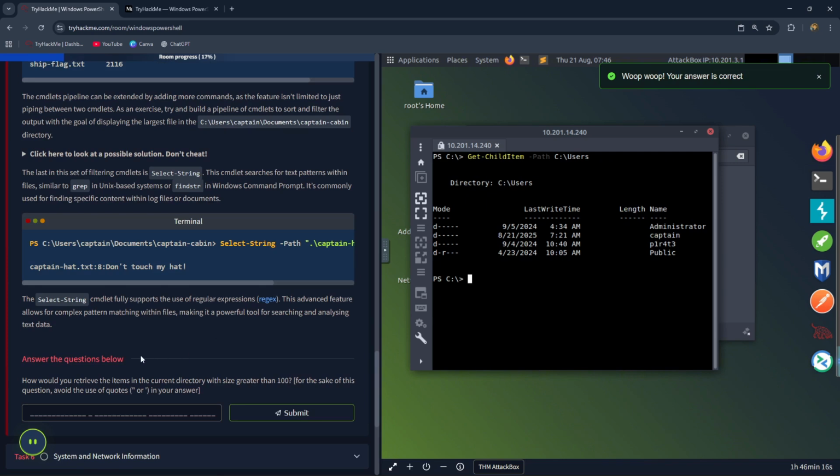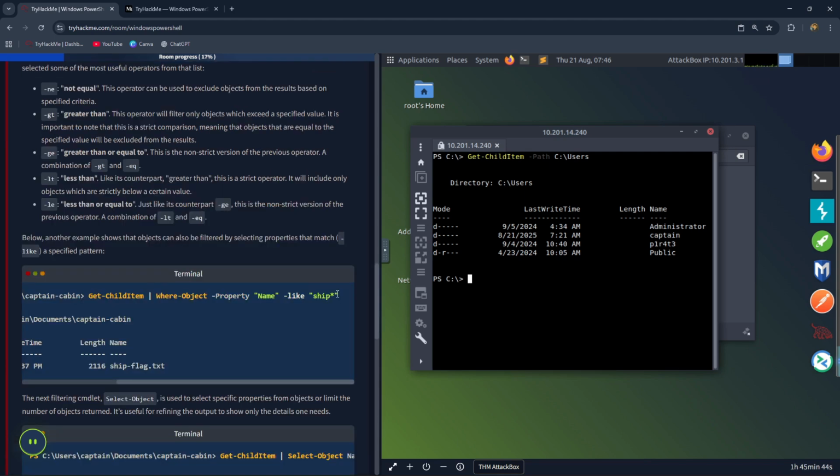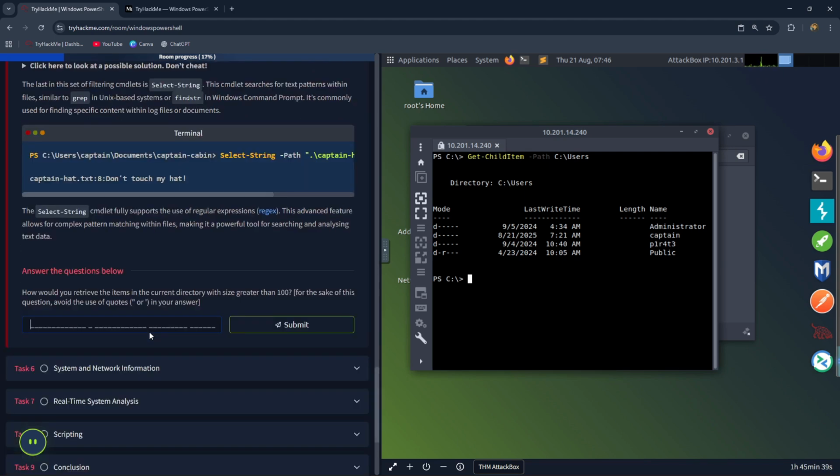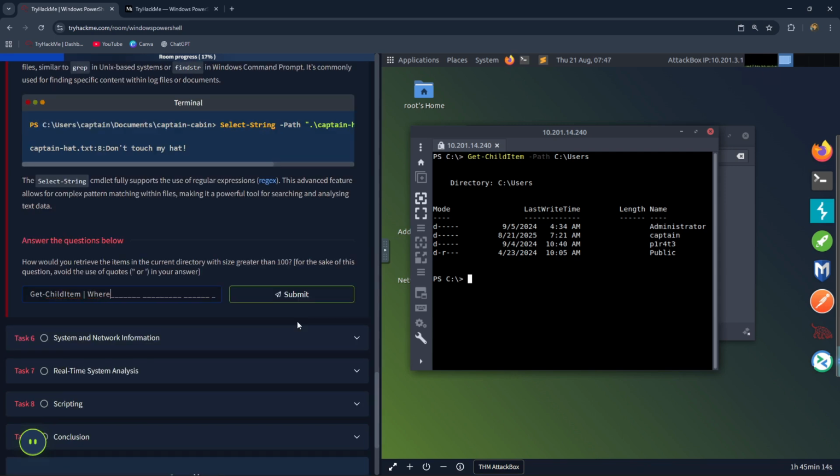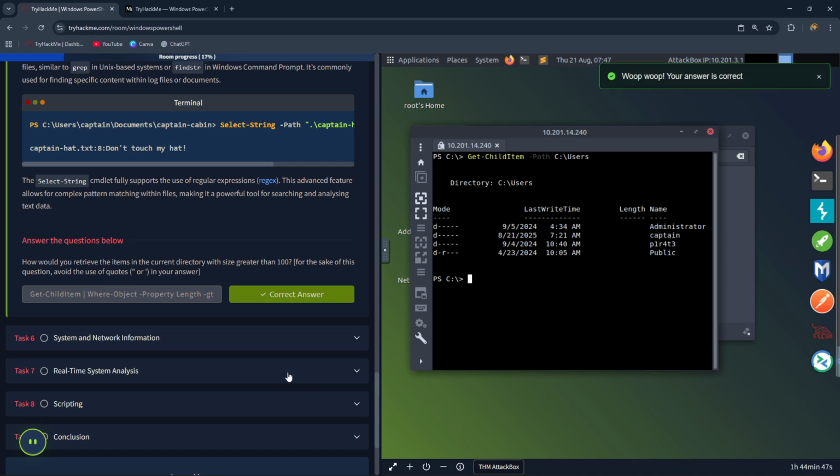The next question is, how would you retrieve the items in the current directory with size greater than 100? For this question, the command would be similar to something like this. Let's do Get-ChildItem | Where-Object -Property Length -gt 100, where -gt stands for greater than. Let's hit enter. That's the correct answer.